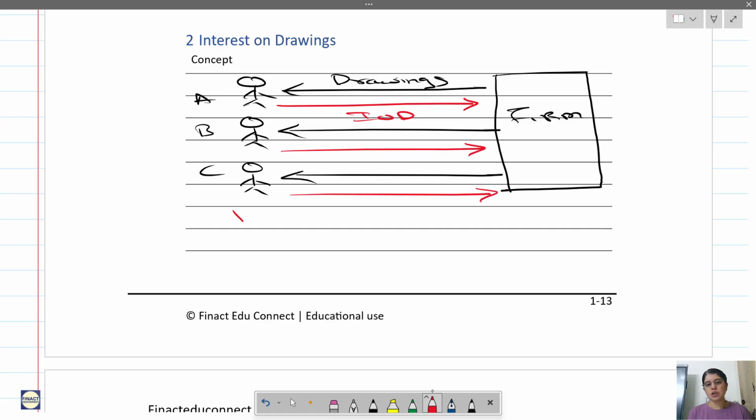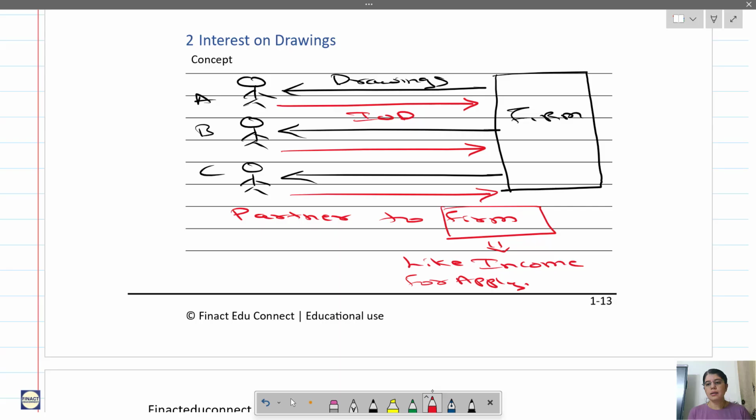So this interest on drawings is paid by the partner to the firm, and the firm is receiving this interest. So it is like income. Again, the word like income. It is like income for applying debit credit rules. Not income, it is like income.